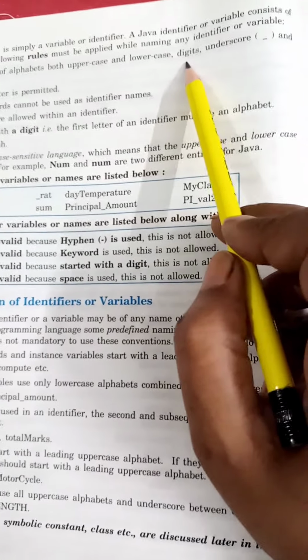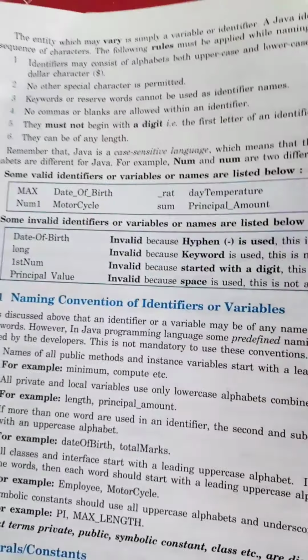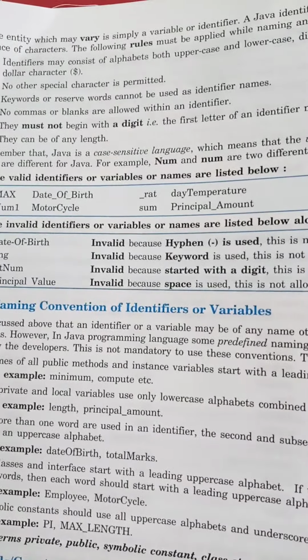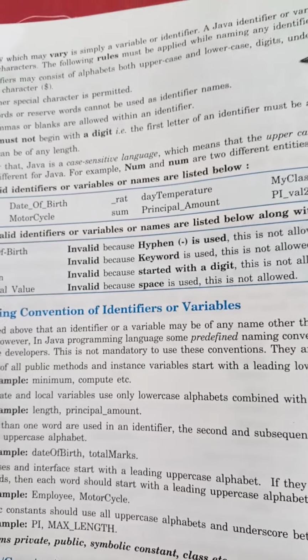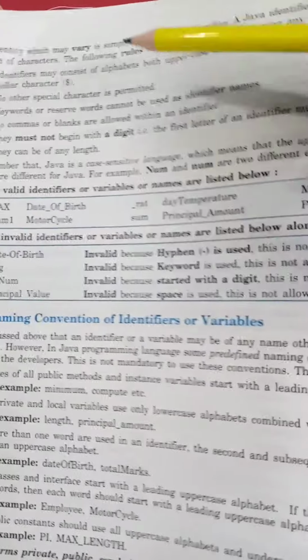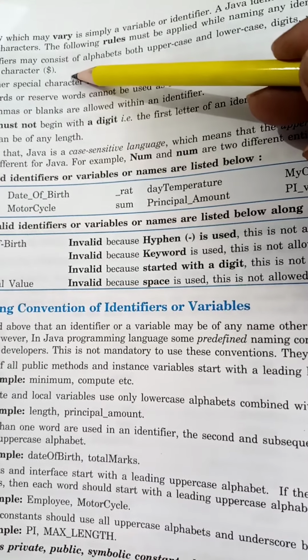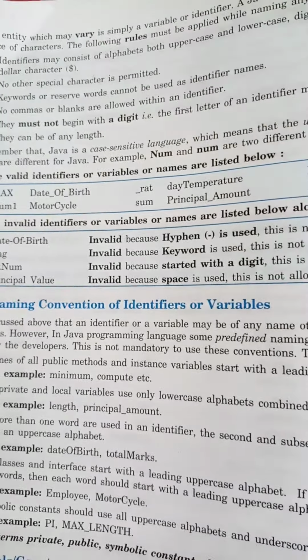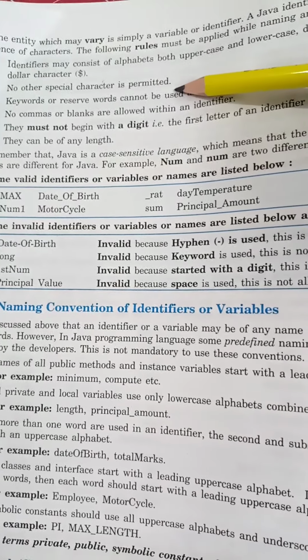It may contain digits, and underscore and dollar. In the identifier name you can use any alphabet, any number, and only two special characters, that is underscore and dollar sign. No other special character is permitted.